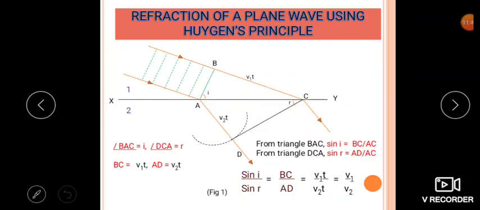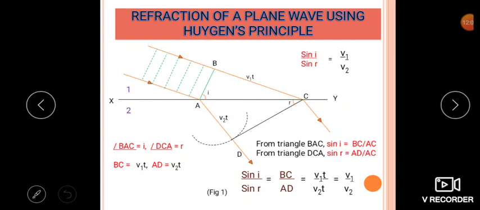So already we know what BC is. BC is V1T and AD is V2T. So the time taken to reach the point is the same. So time gets cancelled, that is T and T get cancelled. We are getting V1 by V2. Therefore, I can write sin I by sin R is equal to V1 by V2, and that V1 by V2 is equal to a constant.